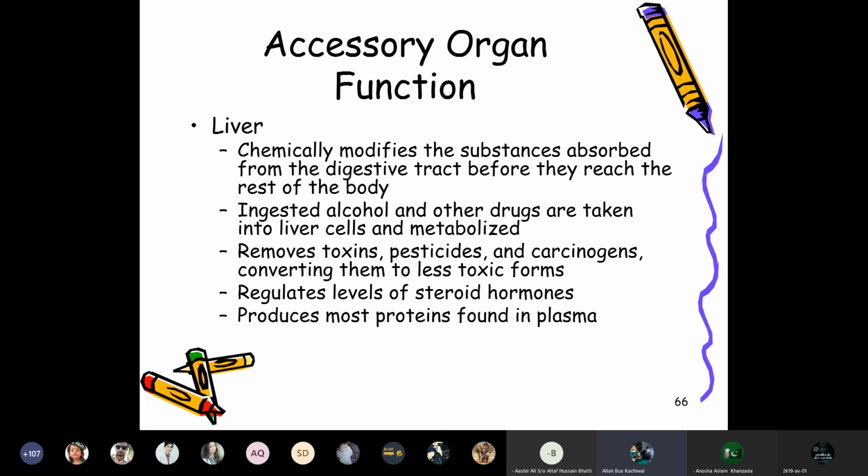Ingested alcohol or other drugs are taken into the liver cells and metabolized, which removes toxins, pesticides, and carcinogens, converting them to less toxic forms. It also regulates the levels of steroid hormones in the body and produces most of the proteins found in the plasma.